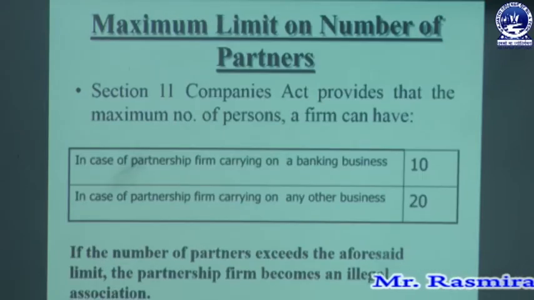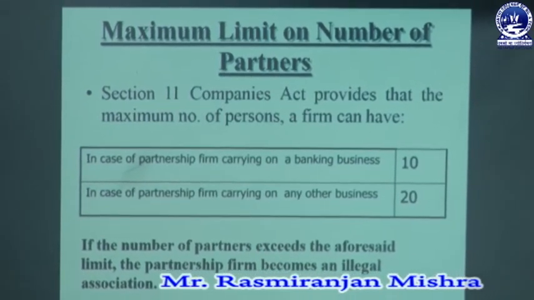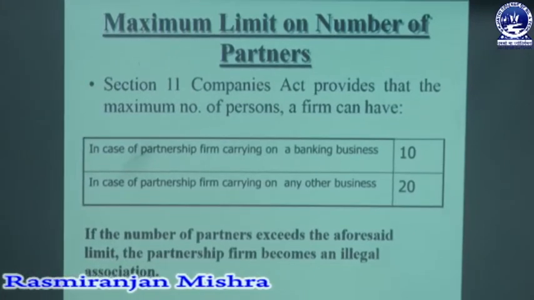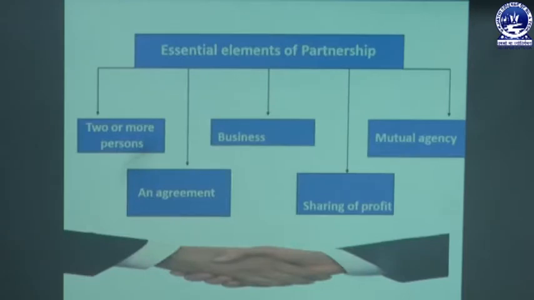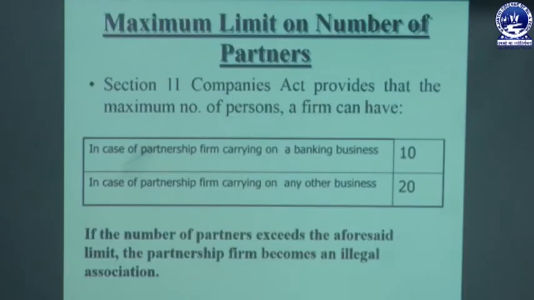Next is, what is the maximum limit of numbers in a partnership business? That is mentioned under Section 11 of the Companies Act, which provides the maximum number of persons a firm can have. In case a partnership carries on a banking business, the maximum number is 10. And in case of a partnership firm carrying on any other business, it is 20.